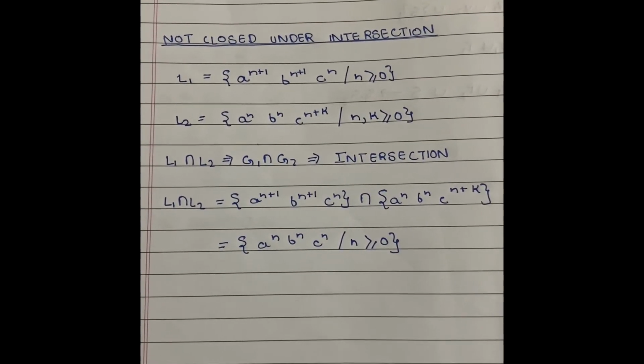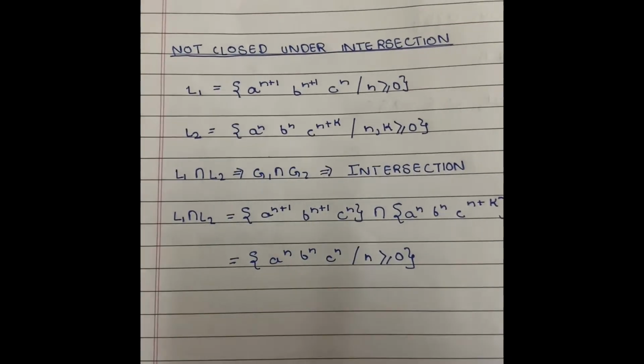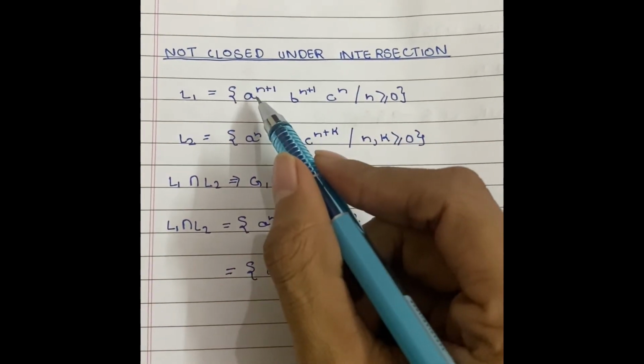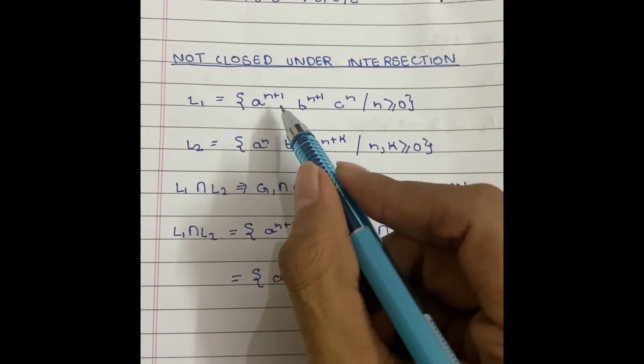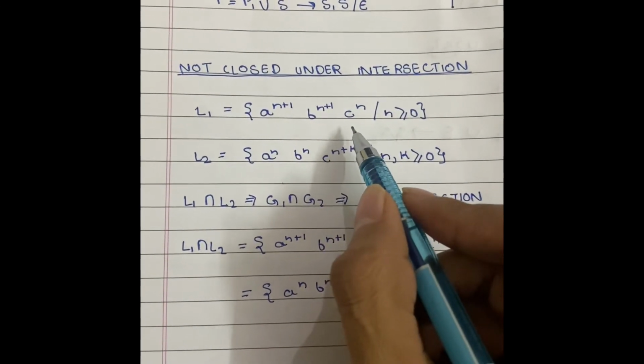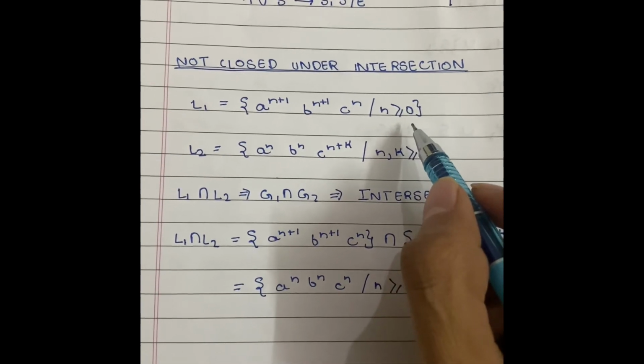Here is the proof that context-free languages are not closed under intersection. We have a context-free language L1, which is represented by a raised to power n plus 1, b raised to power n plus 1, c raised to power n, given that n is greater than or equal to 0.